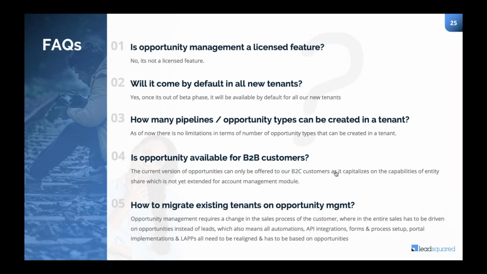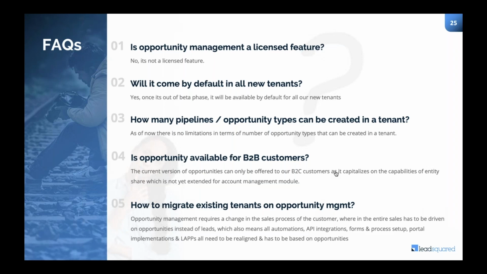But again, is it licensed? No. Is there any additional cost to it? The answer is no. So will it come by default in all new accounts? In case you are planning to have another account with LeadSquared to map any of your other business vertical, you can get it enabled for now. You have to give an explicit request and we will go and enable it. But in the near future, once opportunity is out of its beta phase, once we have completed close to 50 odd onboardings, it will be available by default in all the new accounts that we will be shipping.